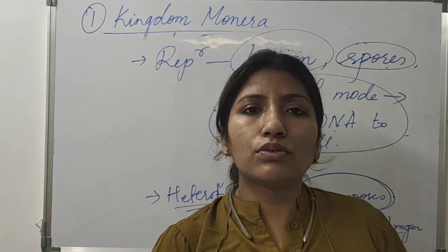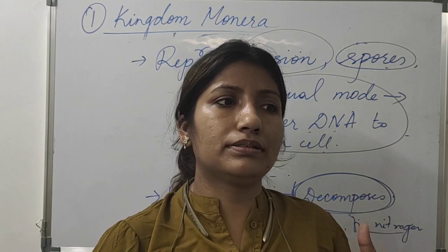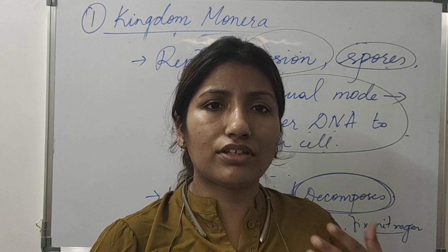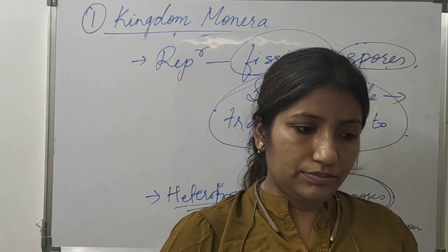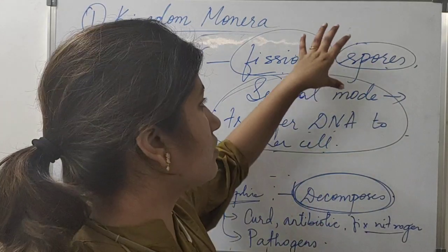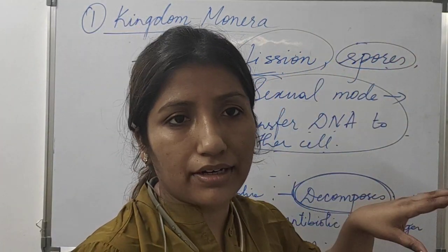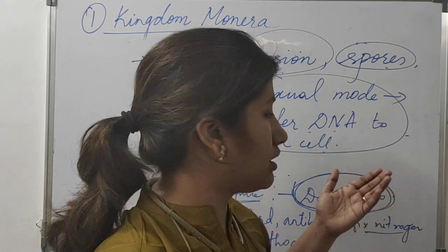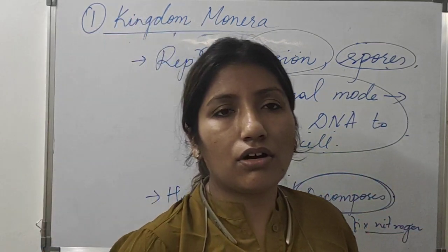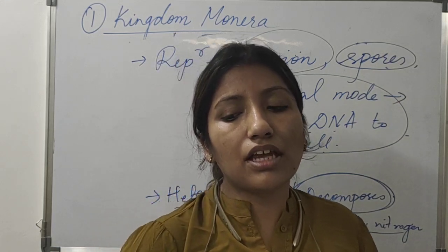And let me tell you, in this chapter there is nothing to apply. It is all about learning, all about the facts. It is a factual thing which you need to learn by heart. These are the nature of the bacteria, and in this chapter there is nothing application based.